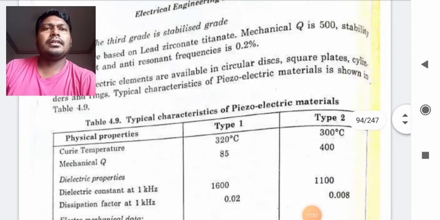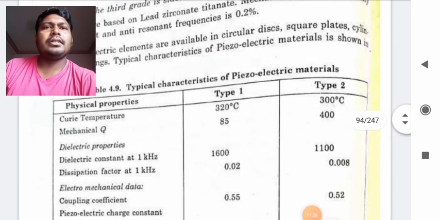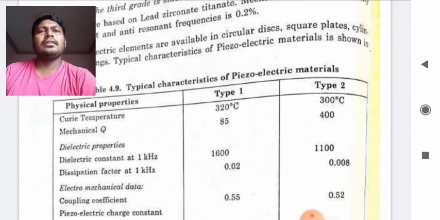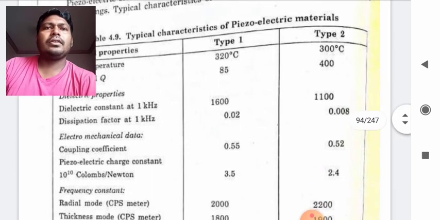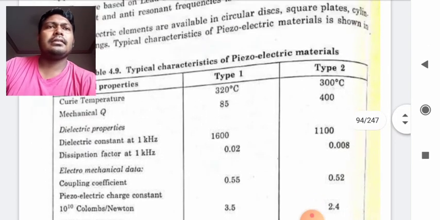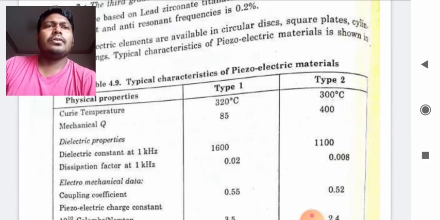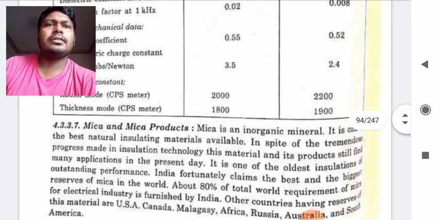You can see here the Curie temperature. Already we know what is Curie temperature. Mechanical Q also. Dielectric properties, dielectric constant at 1 kilohertz, dissipation factor, electromechanical data, coupling coefficient. So this is the table. You just have to note it down. You don't have to remember it also. So you can just have a look at this.